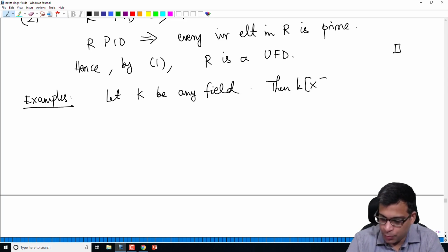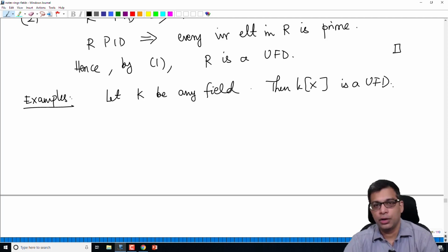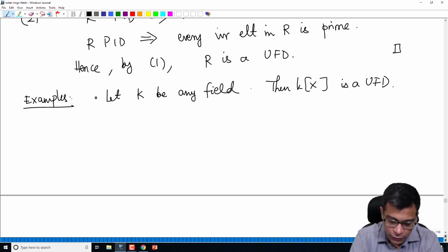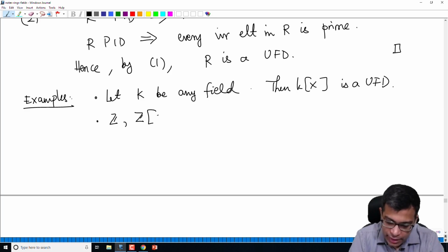So let K be any field, then K[x], the polynomial ring in one variable over K, is a PID, hence a UFD. We already know that it's a PID because we can divide elements in K[x] using Euclidean division, using the degree as our size function. So it's a UFD. Similarly, Z of course is a UFD, that we know, but we know also that Z[i] is a UFD.